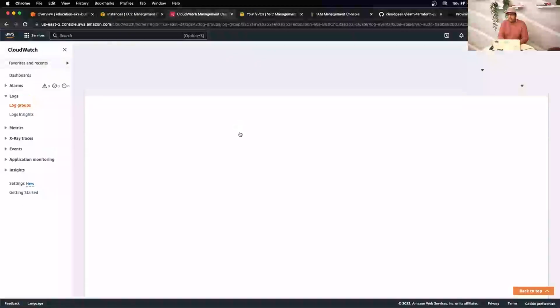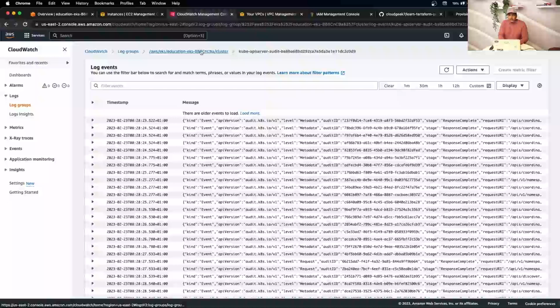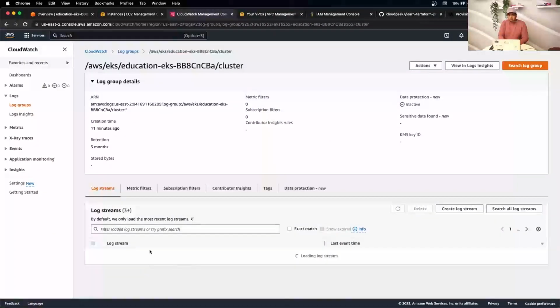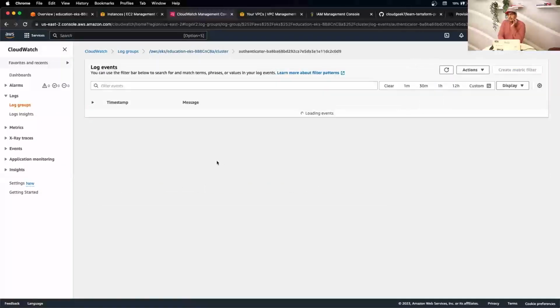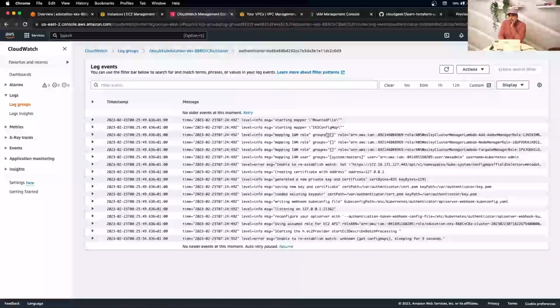So this is the place where you check the control plane logs. And if you go back, you also have a log stream for the authenticator. Any type of authentication issues, this is where you should be able to check, on the IAM roles and all those things. This is where you can see what's going on.